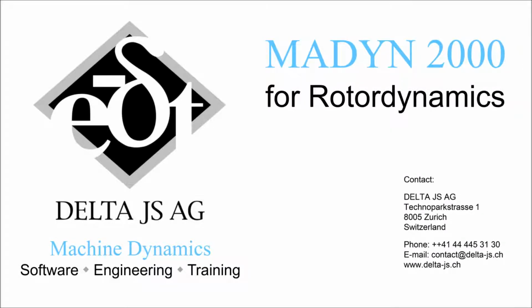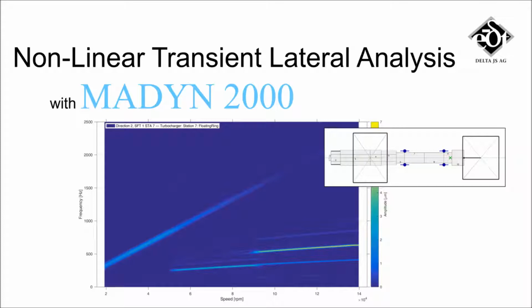Madin 2000 is a leading rotor dynamics software developed by Delta.js. In this video, we show its use for the nonlinear lateral analysis of an unstable system, a turbocharger supported on full floating ring bearings.